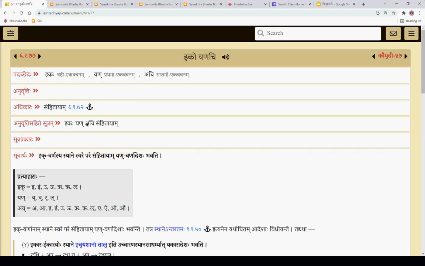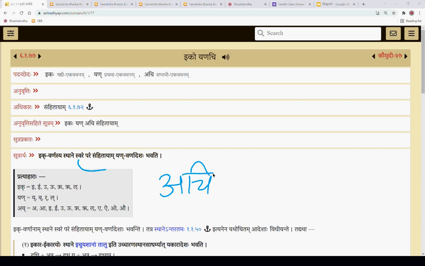All this you can study if you want, but mainly sutrartham pashyantu. Ik varnasya sthane sware pare. Sware means ach, right? Achi pare samhitayam yan varnadesha bhavati. So this is the sutra. This is important to understand. The sutrartha given on this website is very nice.